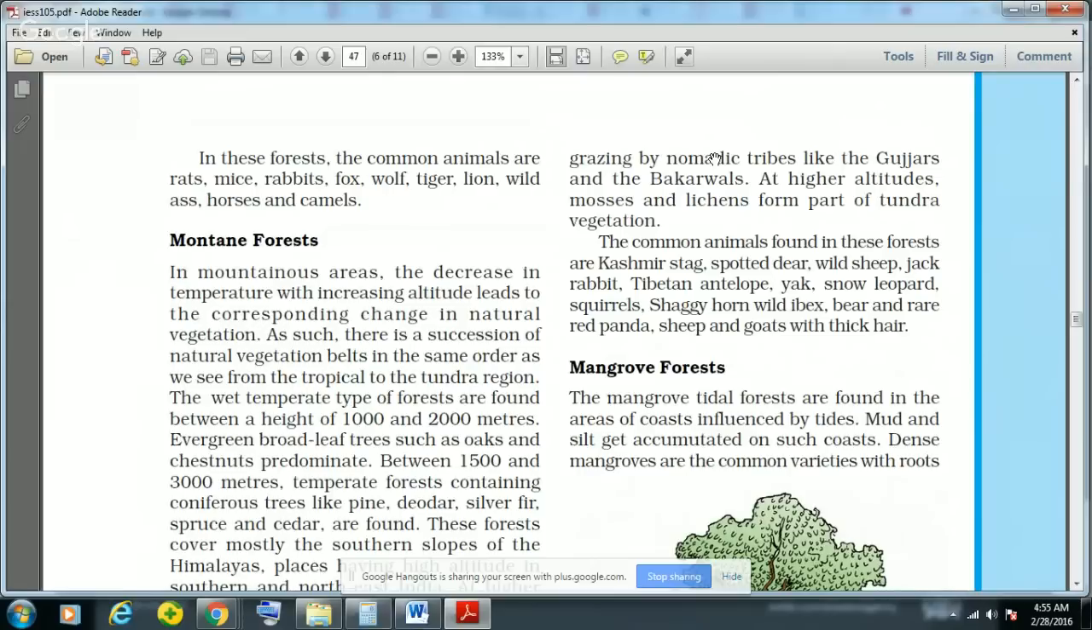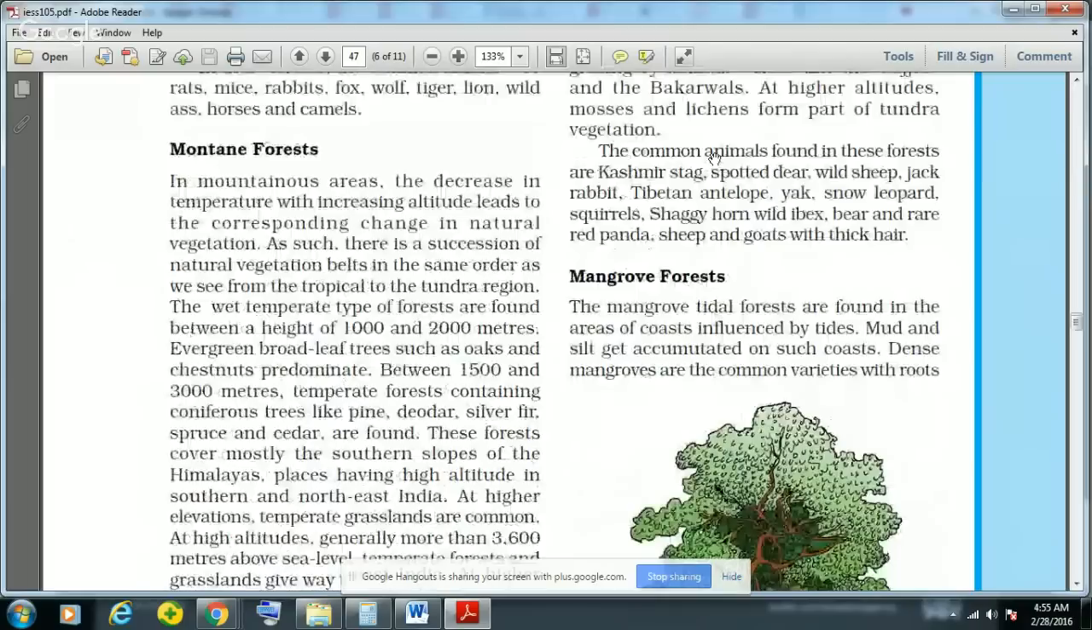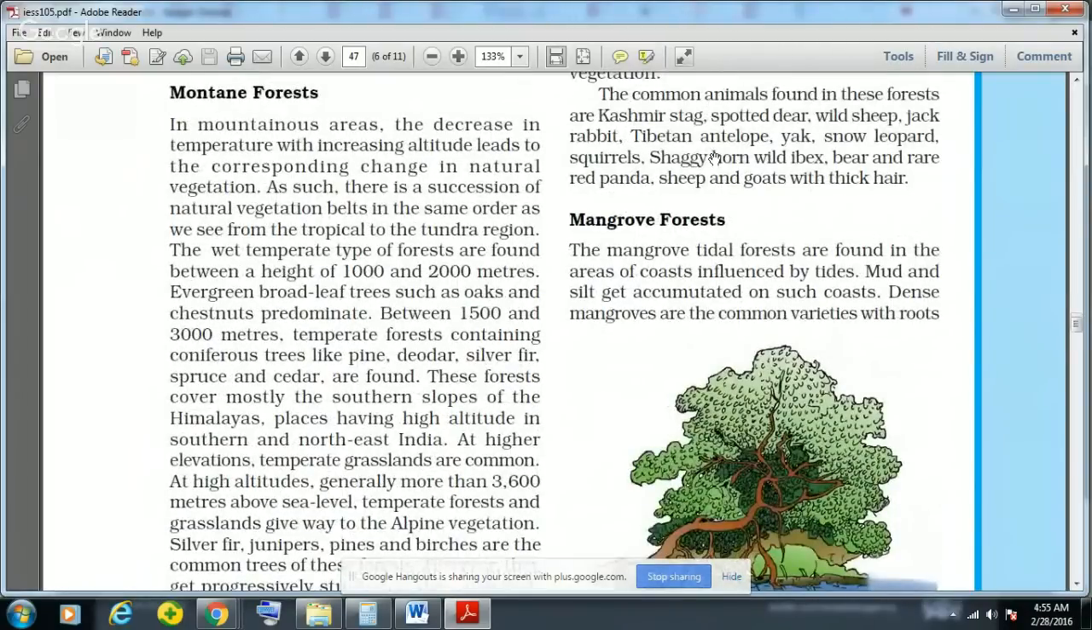And in mountainous areas, the decrease in temperature with increasing altitude leads to a corresponding change in the natural vegetation, and that is why there is a succession of natural vegetation belts in the same order as we see from tropical to the tundra. I've already told you, the wet temperate type of forests are found between the height of 1000 to 2000 meter. Then evergreen broadleaf trees such as oaks and chestnut predominate in this wet temperate region.